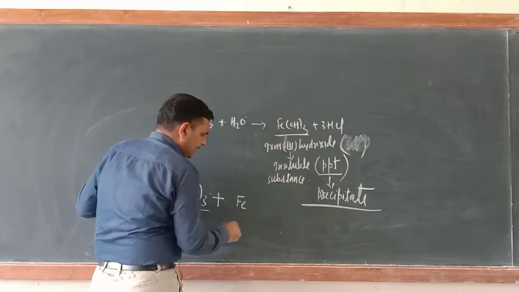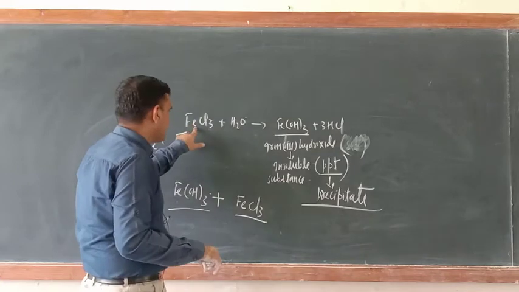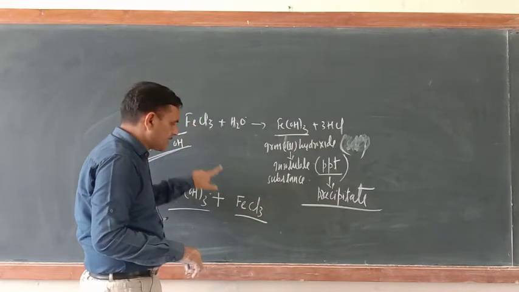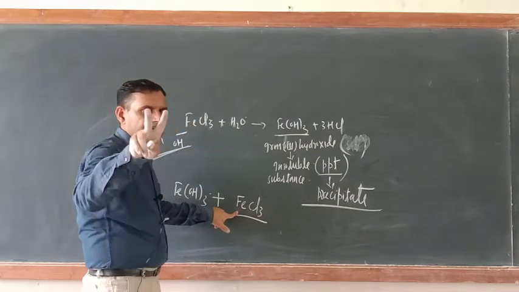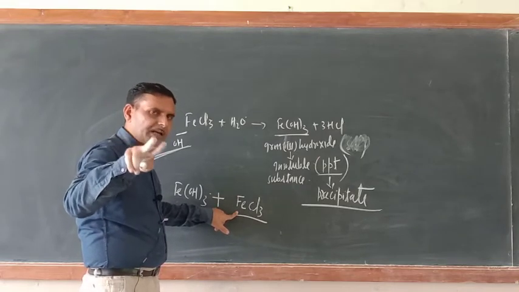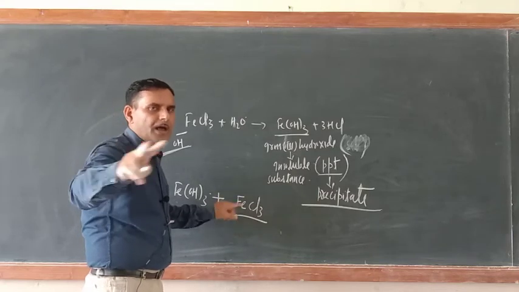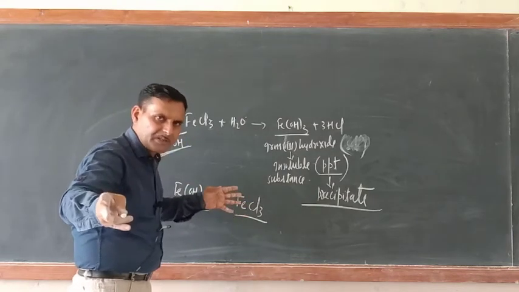iron chloride, FeCl3. Now you may raise the question: sir, here also you have taken FeCl3, and here also you have taken FeCl3. Remember, there are a limited number of salts of iron which decompose into ions freely and easily, isn't it?